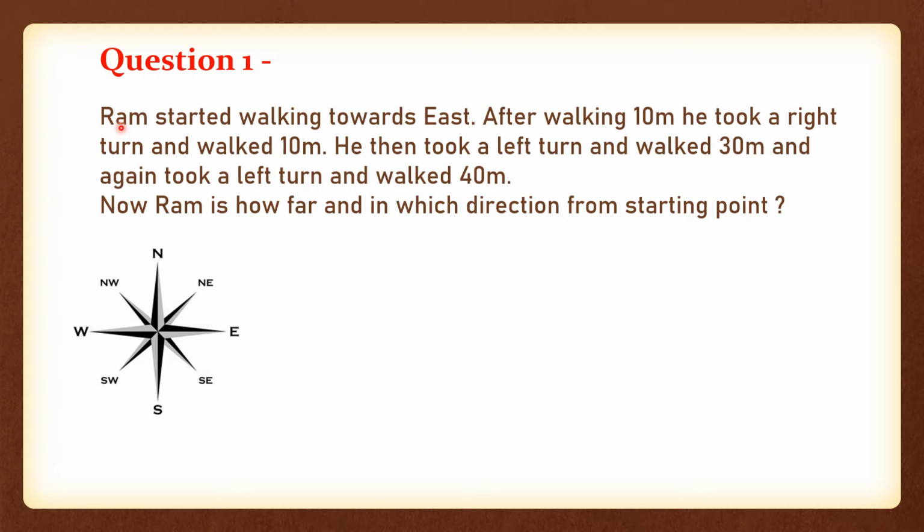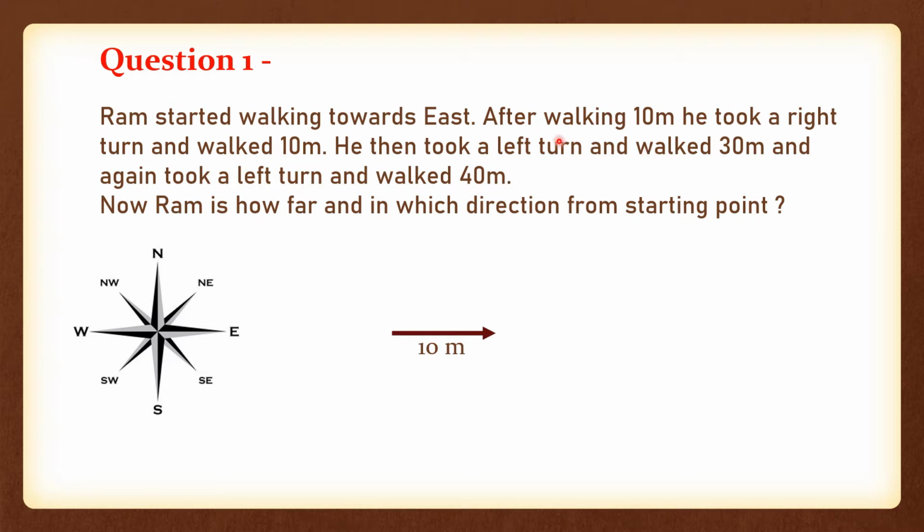As you can see in the first line, it is mentioned that Ram started walking towards east. So we all know that Ram is walking towards east, in this direction, right? After walking, he walks 10 meters, so we have to walk 10 meters in the east direction.